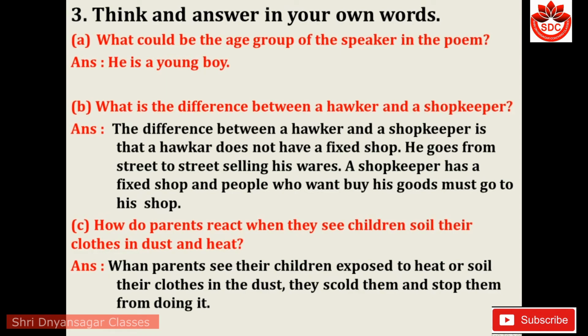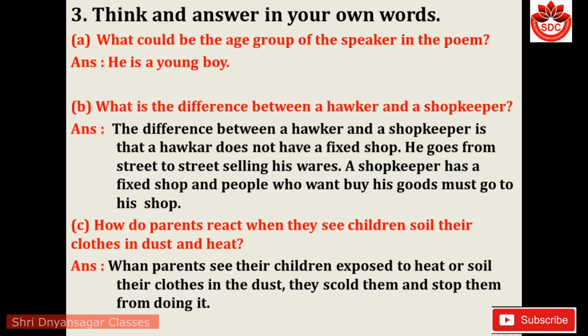Question 3. Think and answer in your own words. A. What could be the age group of the speaker in the poem? Answer: He is a young boy. B. What is the difference between a hawker and a shopkeeper?